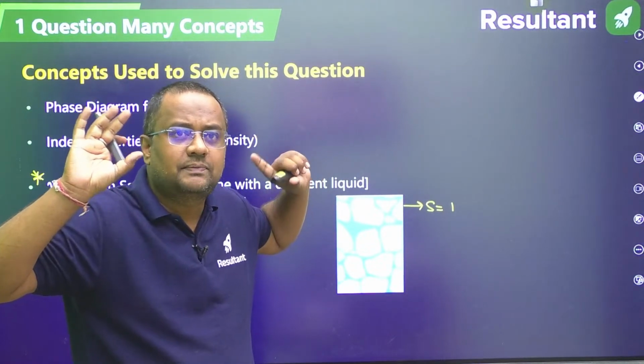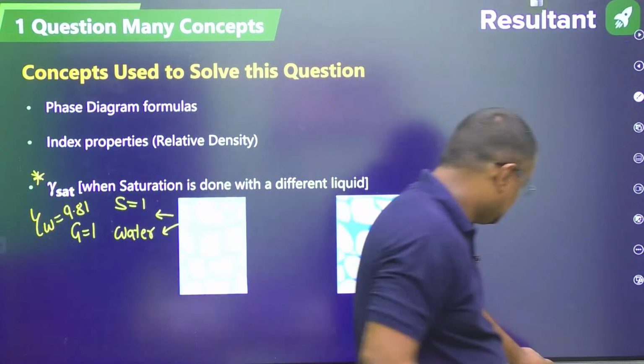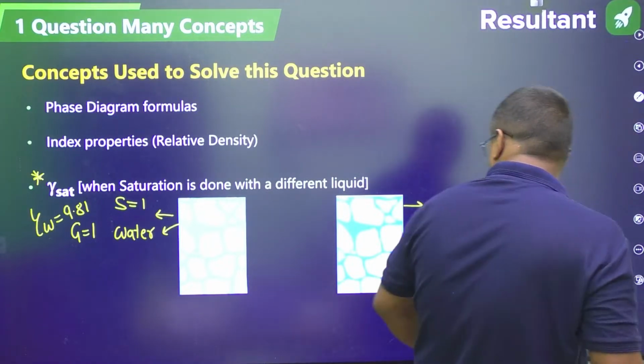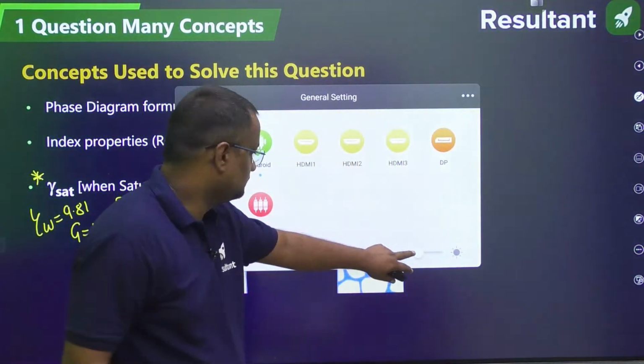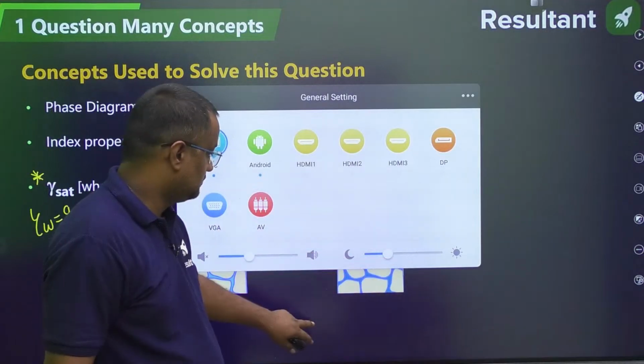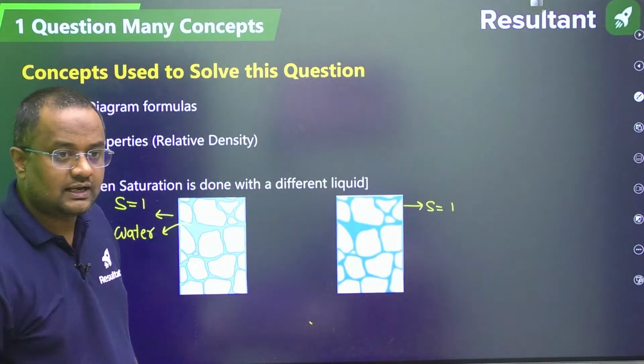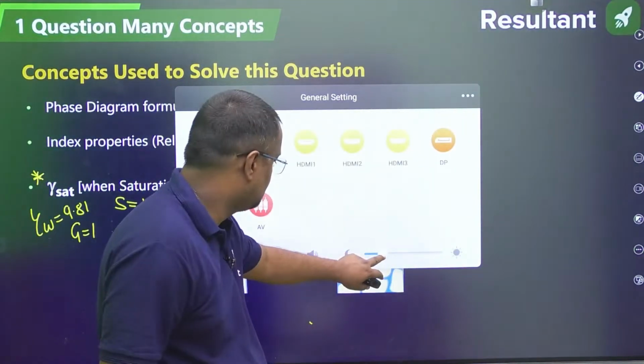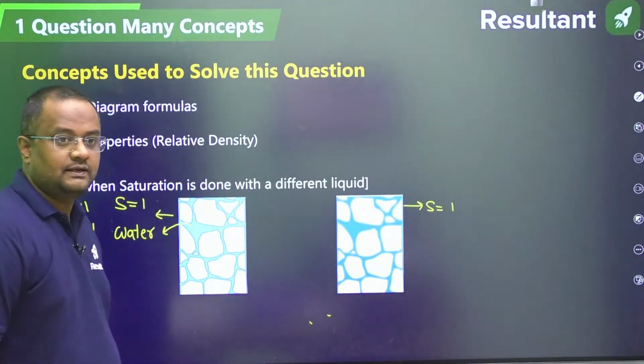Okay. Your brightness, I'll check it. Guys, where is the brightness? Is it fine now? Yeah, it is fine now. Okay. It is fine now, na?